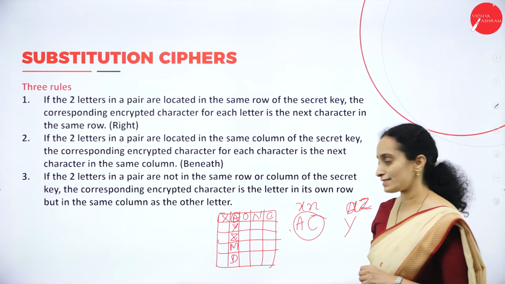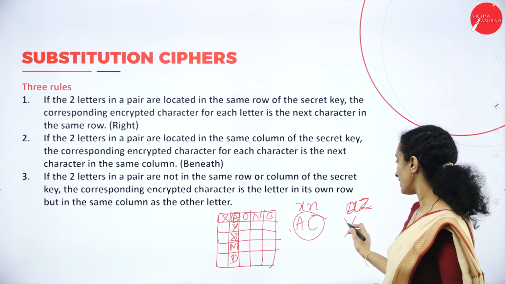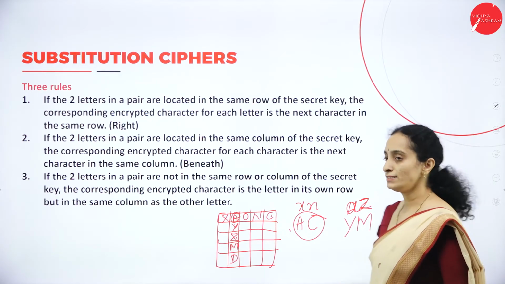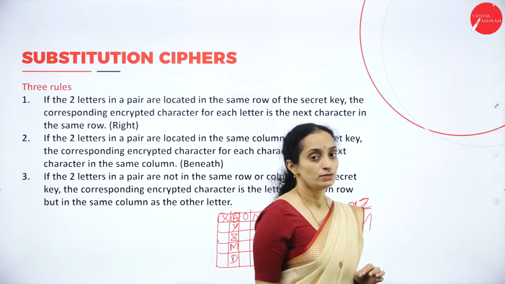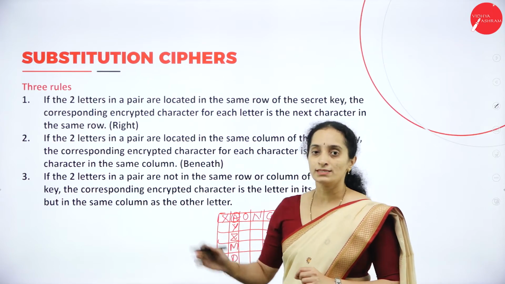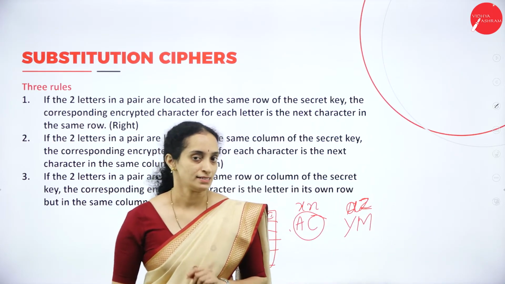A is encrypted as Y, whereas Z has the next character M, so Z will be encrypted using the character M. All right, so this is how you can use the three rules to encrypt a message in the Playfair cipher.